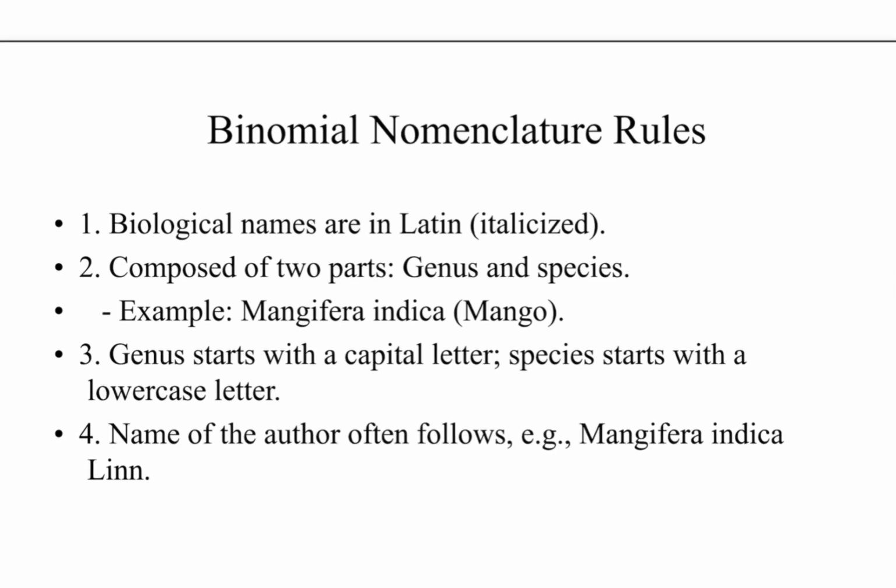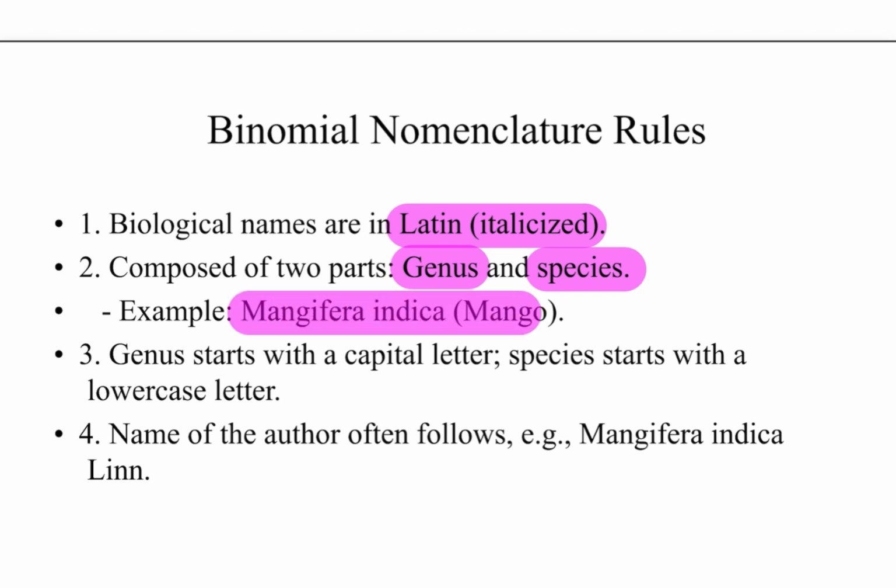Now, what are the rules for biological nomenclature? All the names are written in Latin and in italic form. It mainly consists of two things, that is genus and species. For example, the scientific name of mango is Mangifera indica.